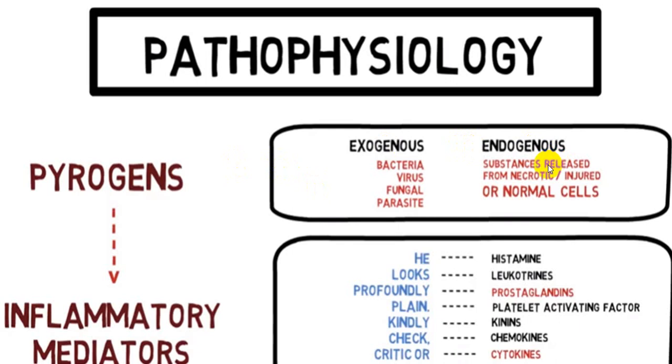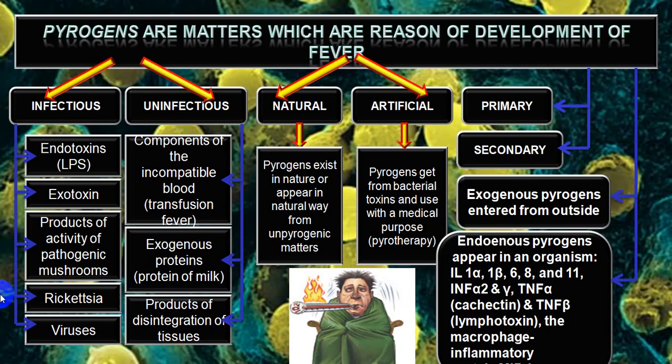And there will be endogenous factors like necrotic materials, injured cells, etc., giving rise to endogenous pyrogens. There are certain inflammatory markers like histamine, prostaglandins, kinins, platelet activating factors, cytokines, complement, etc. They will all take part in pathophysiology.